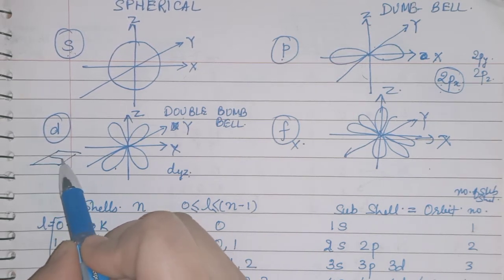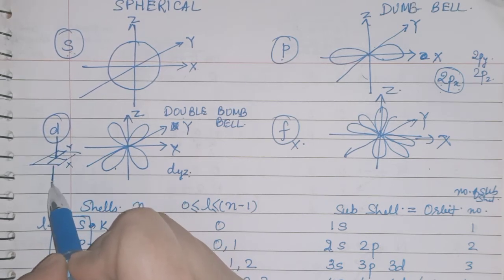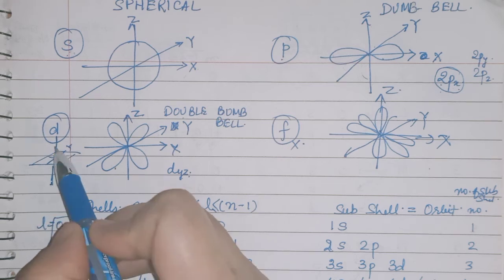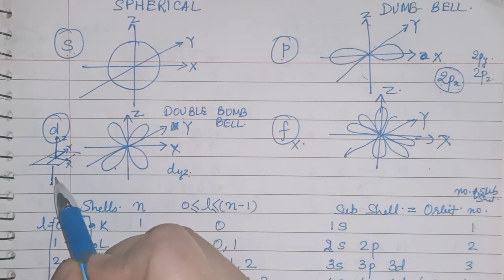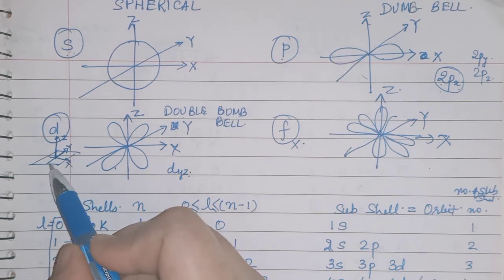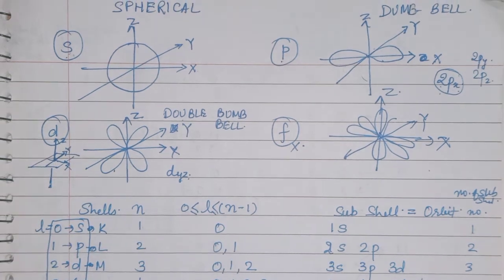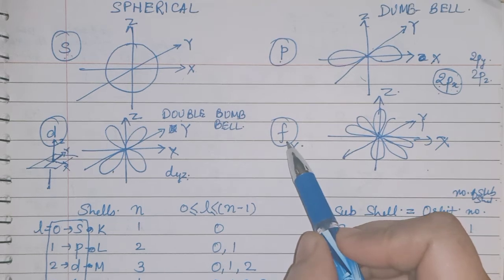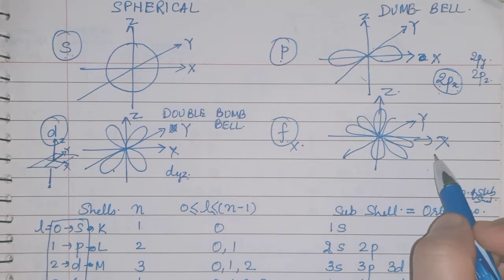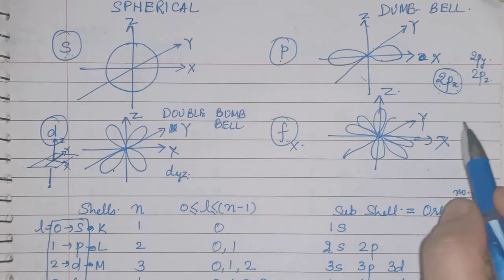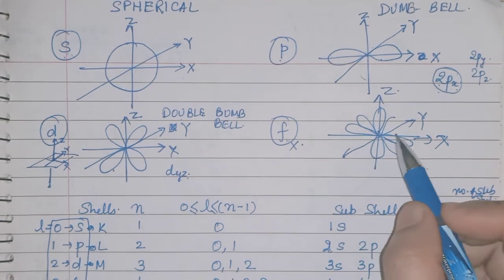This is a plane on which two axes are there, the x and y axes, and the z axis is perpendicular to this plane. Okay, so this is the z axis. So when you are forming any 3D structure, you will assume that x and y are on the plane and z is perpendicular to that plane. Next is the F subshell, and it has a 7-fold structure, children. It is not very clear, and it will not be there in your exam also. So you just write that it is a 7-fold structure.